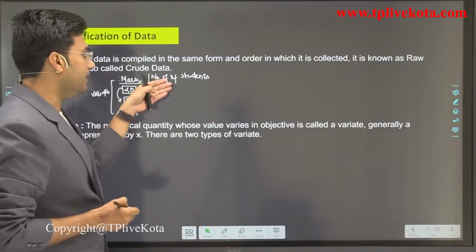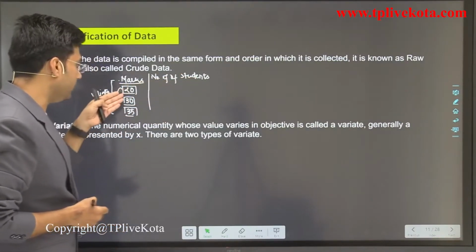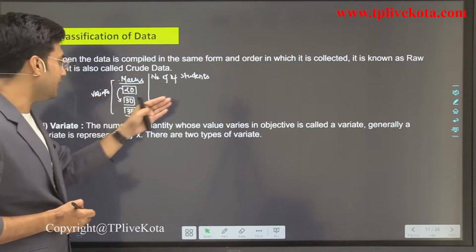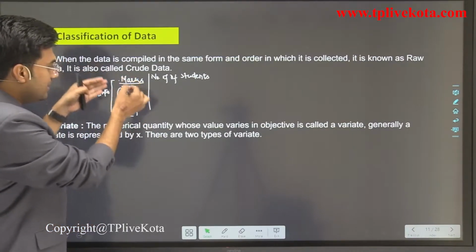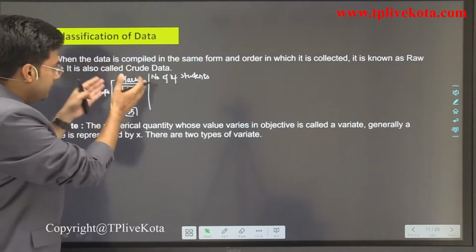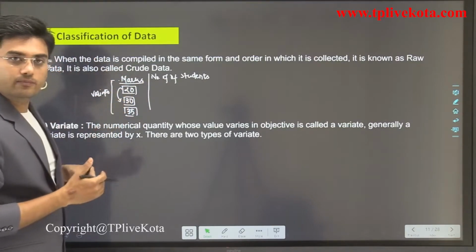Okay, and here I write how many students got 20 marks, how many students got 30 marks, and how many students got 35 marks. So what are these marks? These are the variate, because in this example these vary. Okay, now